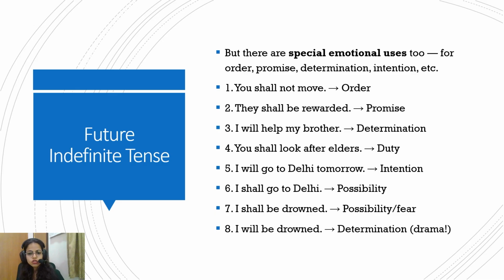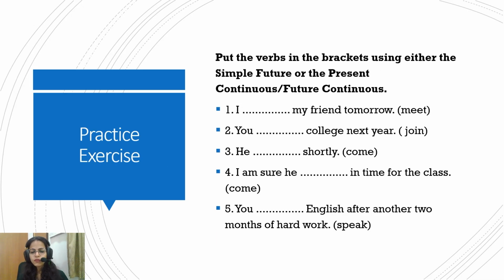So you shall not move. That's an order. Or you shall be rewarded. Promise. I will help my brother, to show determination. You shall look after your elders. Duty. So these kinds of special emotions can also be expressed using will and shall. So these are also the kinds of emotions that require the use of will and shall. Now put the verbs in the brackets using either simple future, the present future or the future continuous. If you try doing this, you will understand the difference much better.